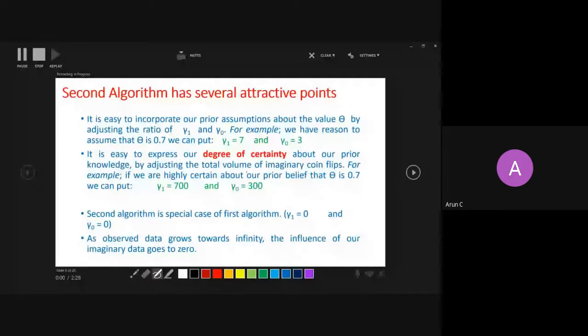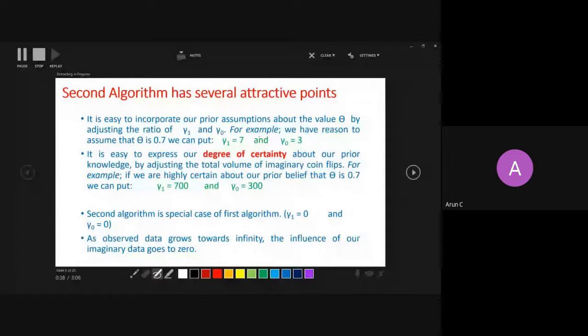Then we said that in the second algorithm we have an advantage. What is that advantage? That we can bring our belief in terms of numbers, right? Belief is something which is hard to put in terms of mathematics, so there are certain ways to do it. One way, intuitively, for example: before estimating the actual probability of a coin, you think that this coin may have a 70% probability of getting head.